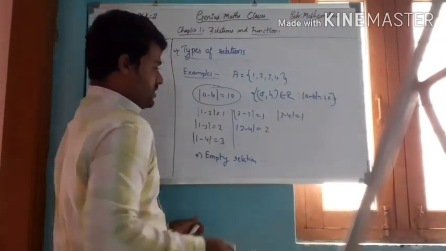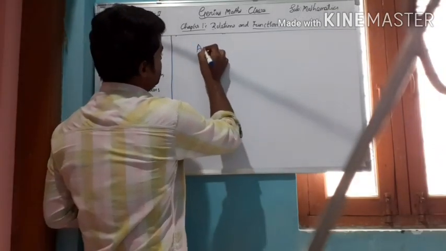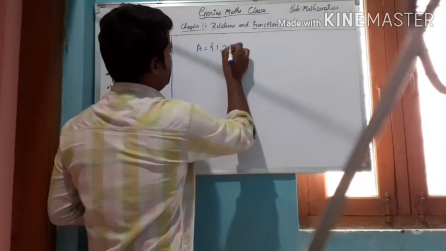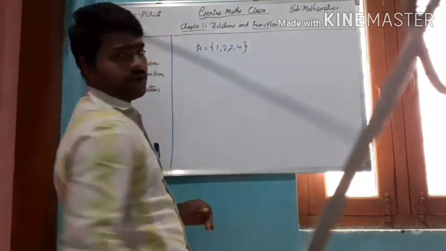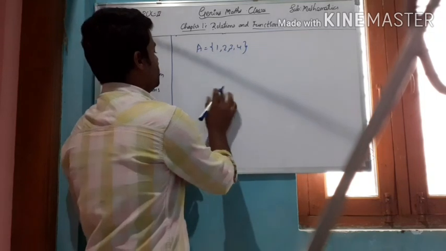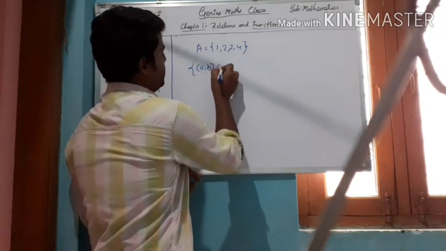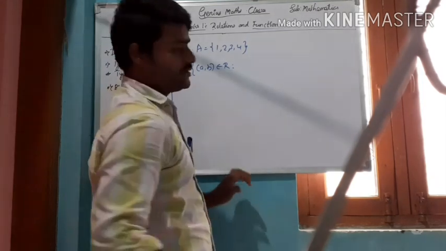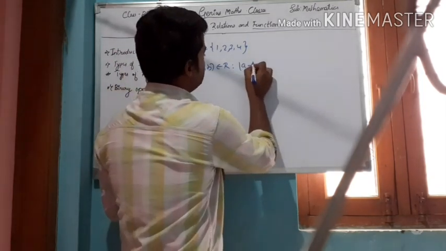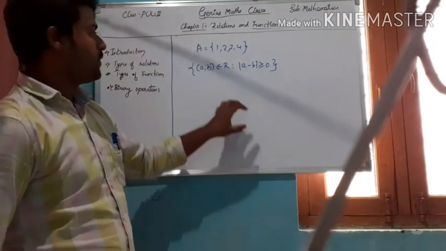Another thing: using the same set 1, 2, 3, 4, I am defining the relation (A, B) belongs to R such that modulus of A minus B is greater than or equal to 0.